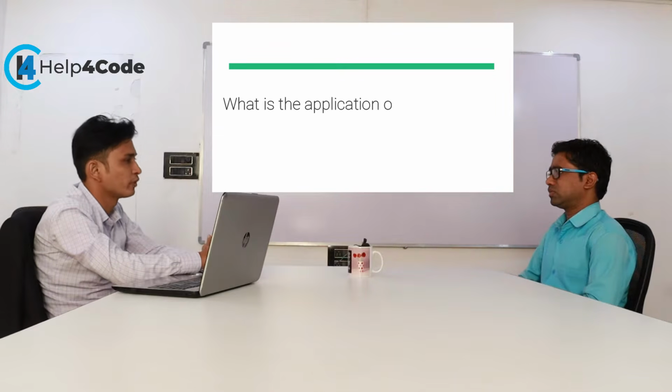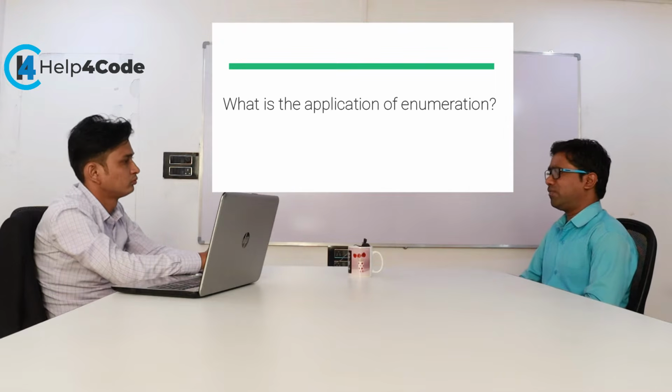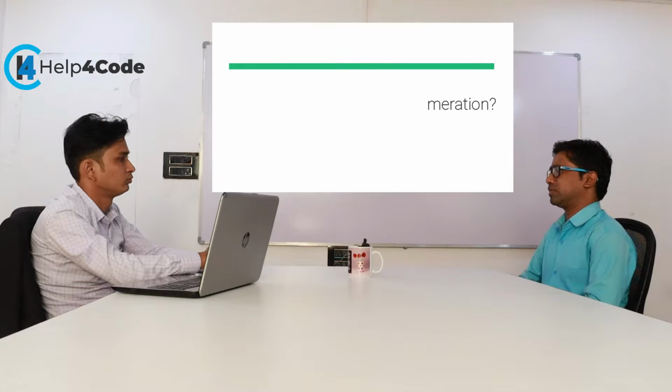What is the application of enumeration? Enumeration is used to create a number of constants. In C, we use hash define to create a constant. In C++, we use the const keyword to create a constant. But if you want to create a number of constants at a time, then we use enumeration.